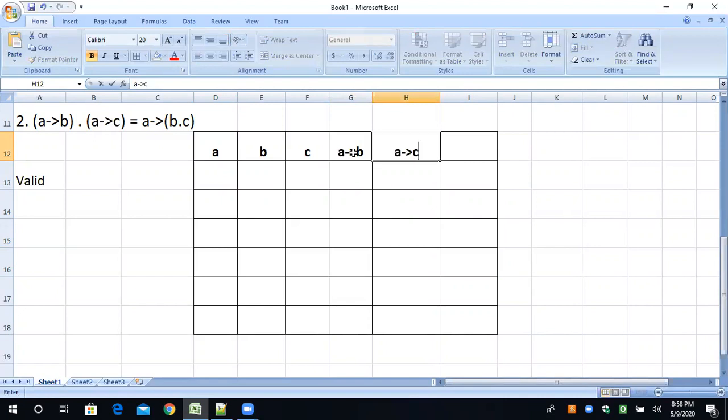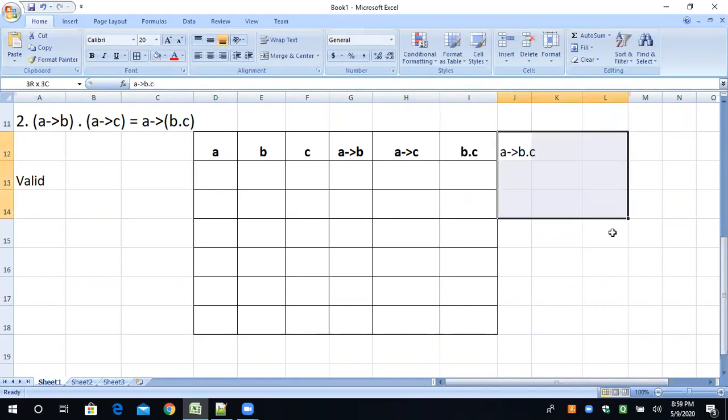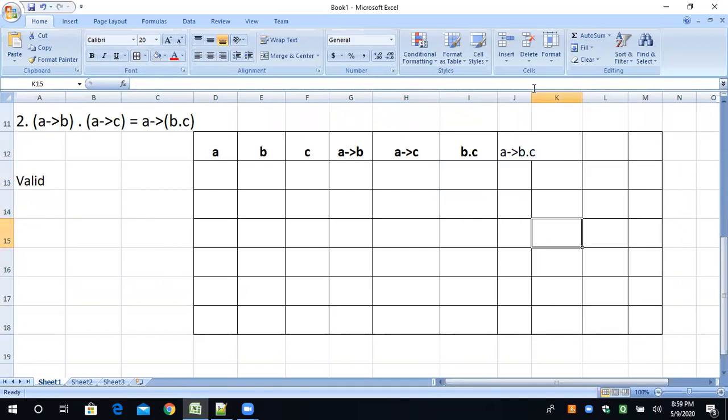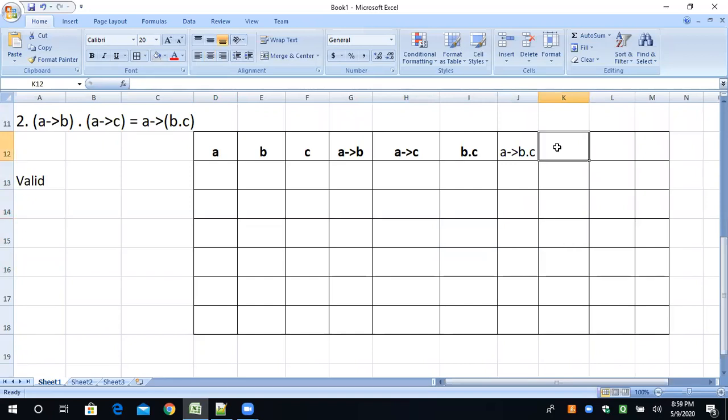A conditional C we can take, no problem. And B dot C we can take in any manner. All the combinations should be covered. A conditional B dot C we can take. And after that, A conditional B dot C is covered.